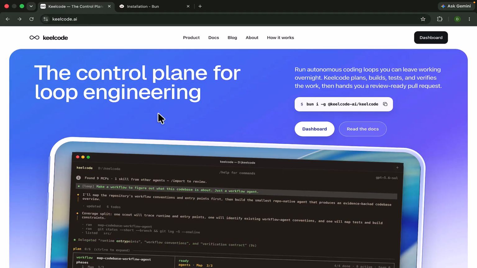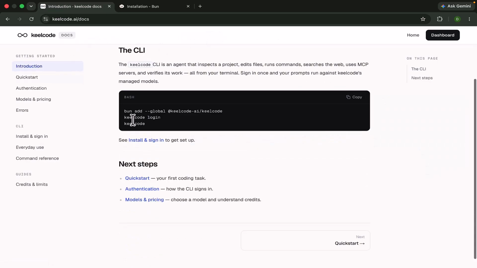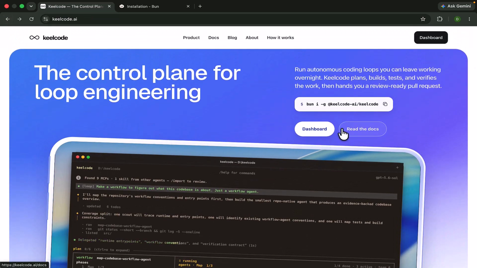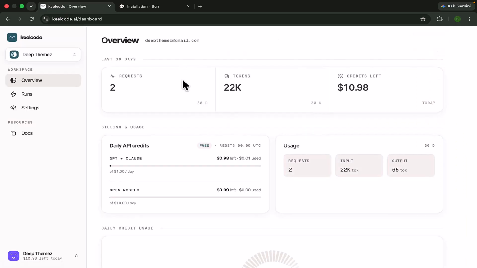KeelCode platform provides you the latest models and the market trending models, and if you click on the documentation, it will provide you everything, and the installation method is here. So you just need to run these commands. After that you will be able to access these models. First of all we can click on the dashboard, because I have already logged in. I have used these tokens, and the remaining tokens are here.